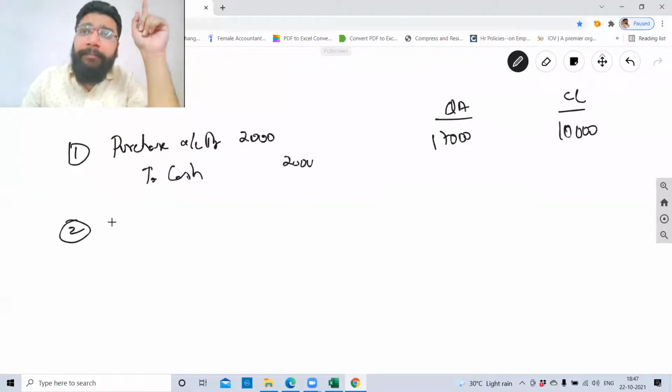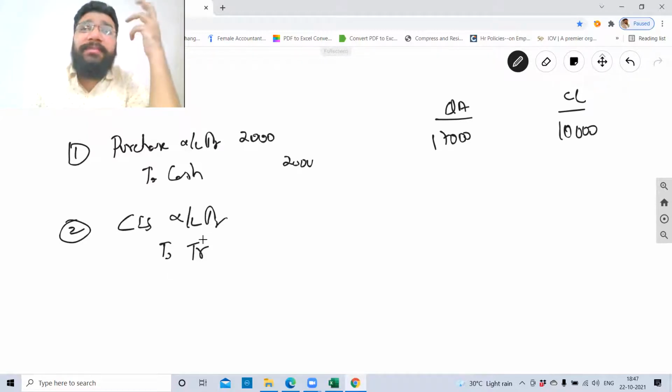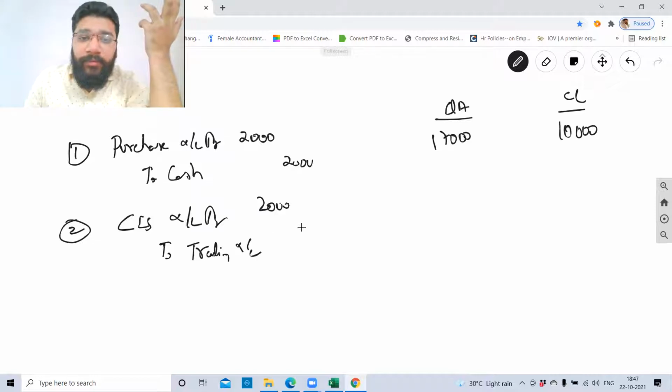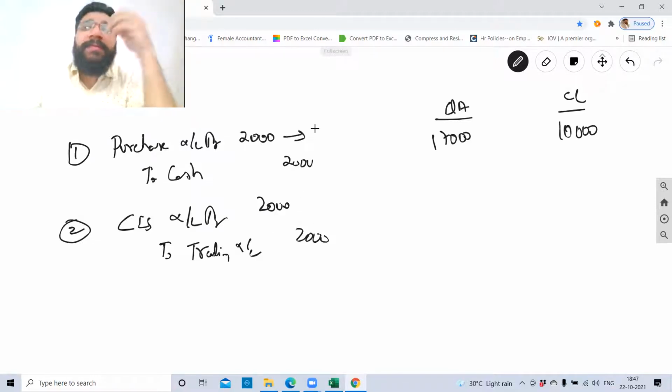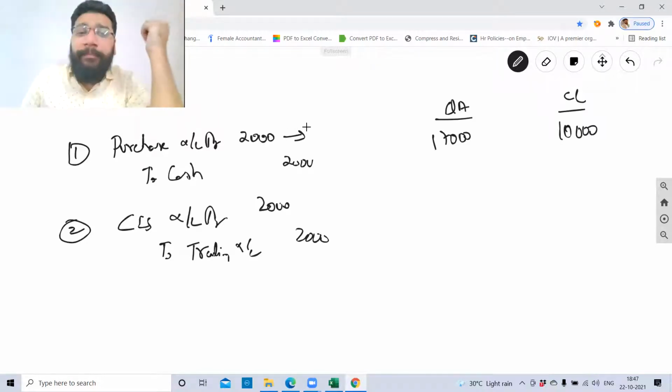So what is the closing stock entry? You have to pass the closing stock entry, no? Closing stock account debit to trading account. Where does closing stock come in your trading account? Credit side, no? So closing stock to trading account, 2,000. Now this purchase of 2,000 rupees will increase my... I'm asking, purchase is going to affect which part? Current asset.